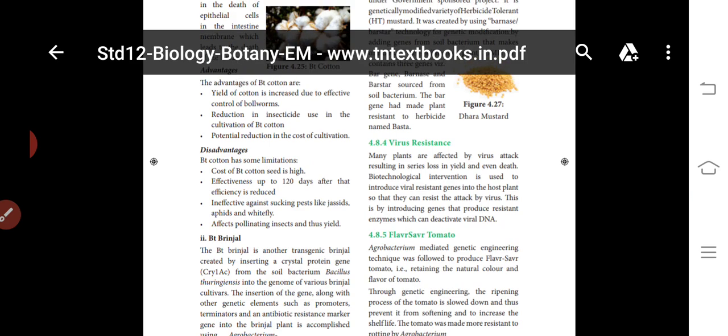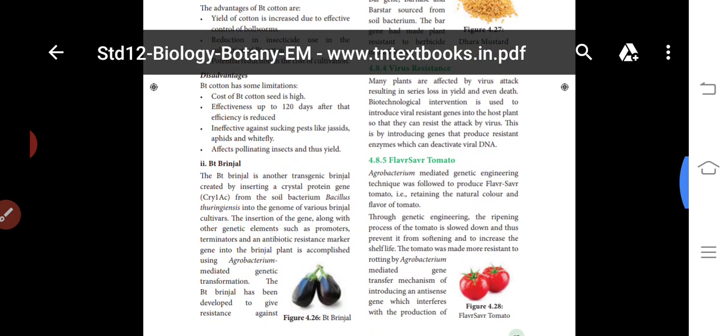Virus resistant plants are being produced nowadays in the biotechnological field. Virus resistant enzymes are produced in these plants. These enzymes act against some viruses, so the host plant is resistant. It produces resistance enzymes that deactivate the viral DNA.